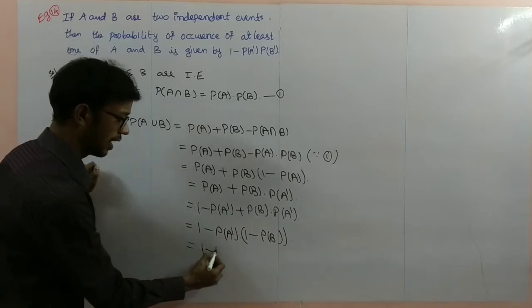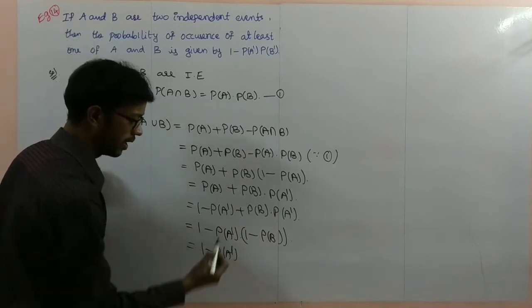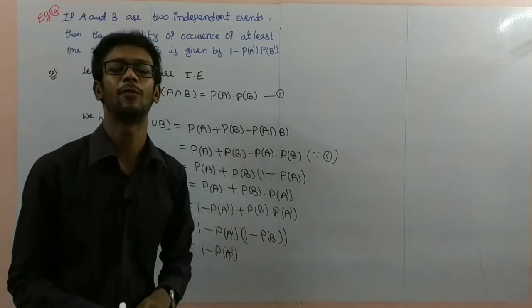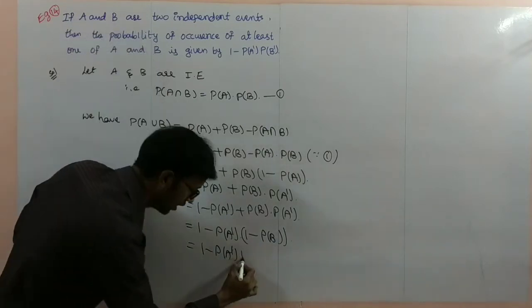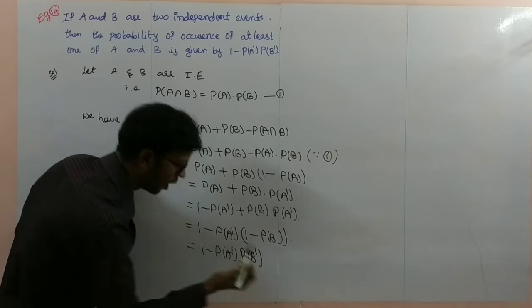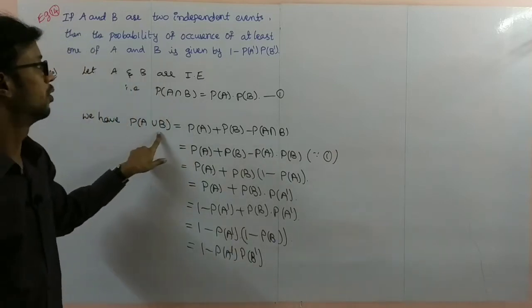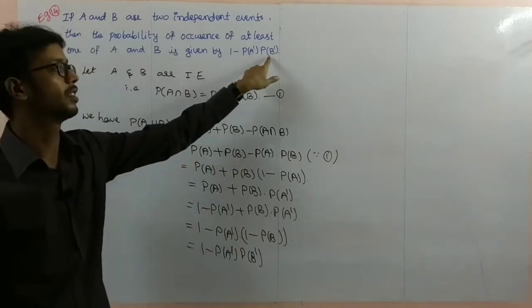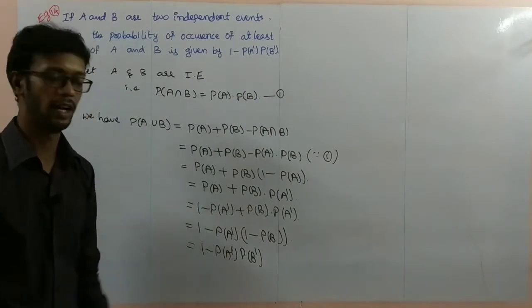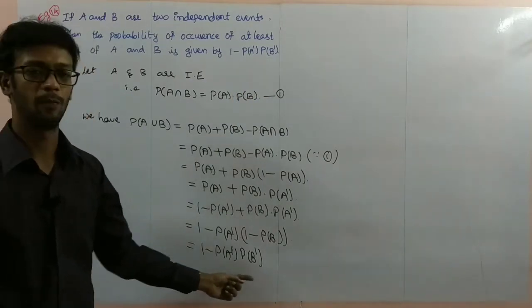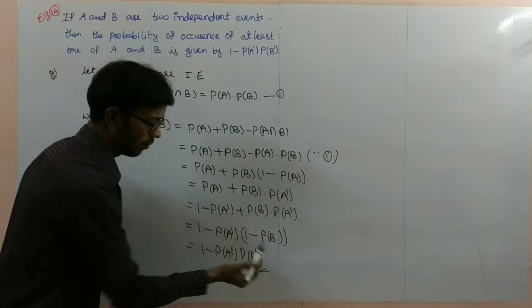So 1 minus P of A complement into 1 minus P of B. 1 minus P of B is nothing but P of B complement. P of A union B is equal to 1 minus P of A complement into P of B complement.